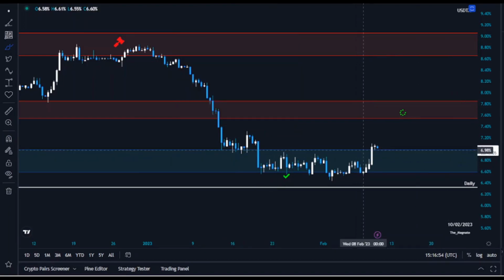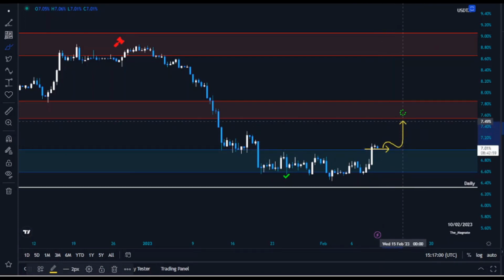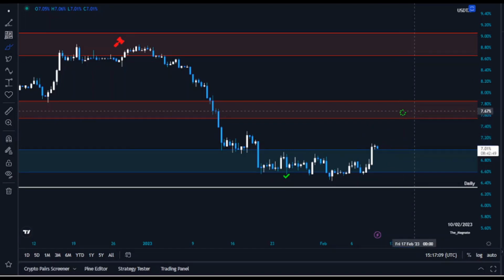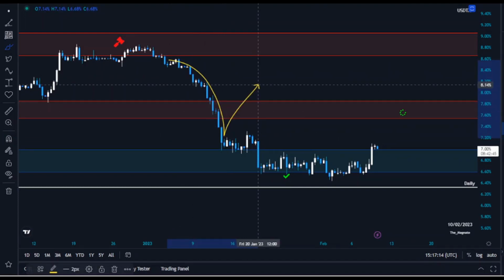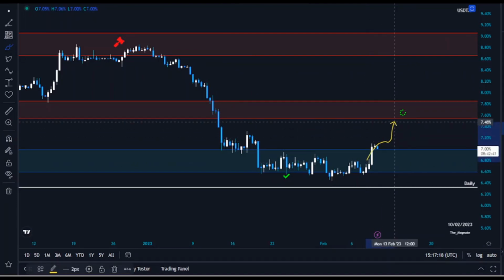So as you can see, we're trying to break 690 and trying to stay above this level. Staying above this level will take us all the way to 750, all the way up to 770 levels, and these are important levels. So on the USDT dominance chart, if we're going to see a dump from USDT, BTC and the rest of the crypto will start pumping. However, in this case, we started pumping and we might see a further correction in the market.